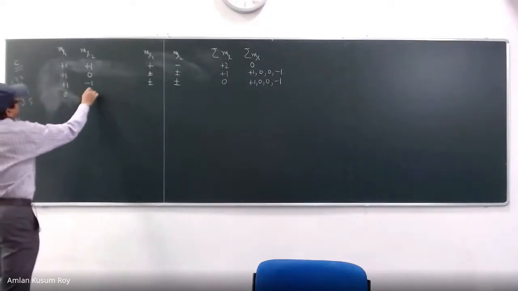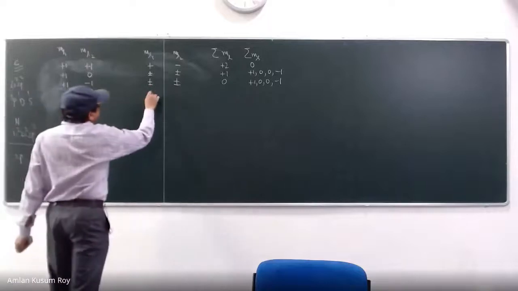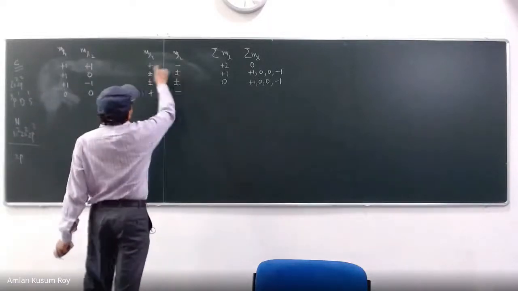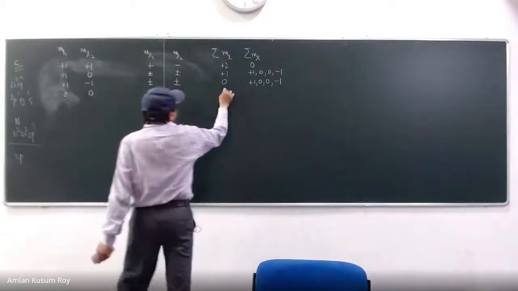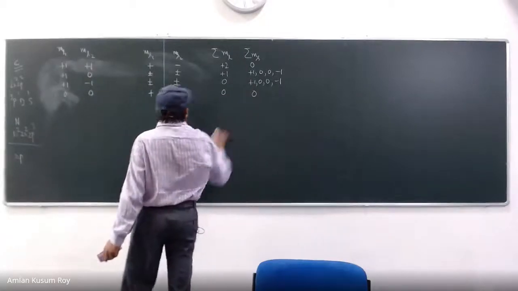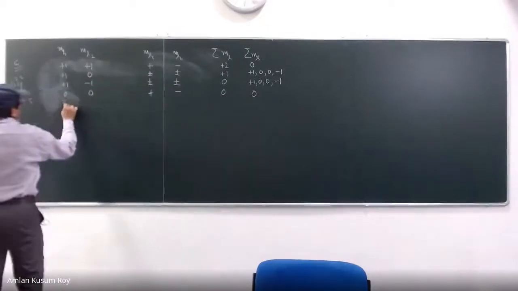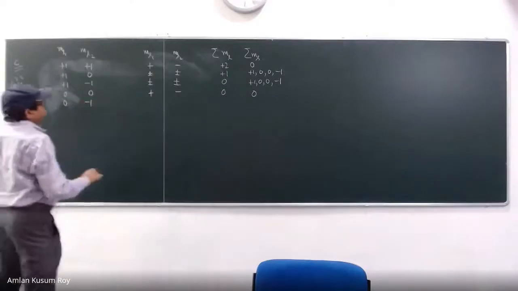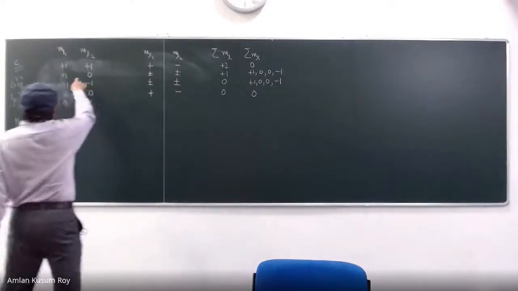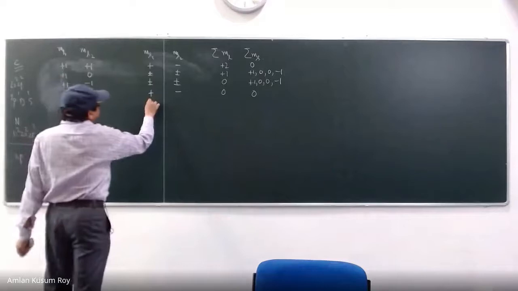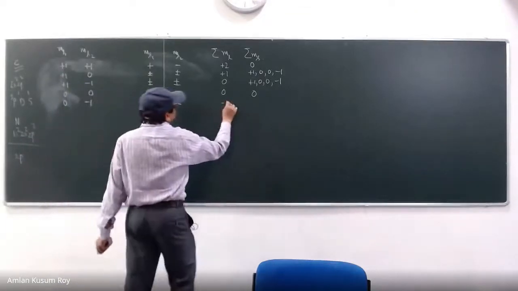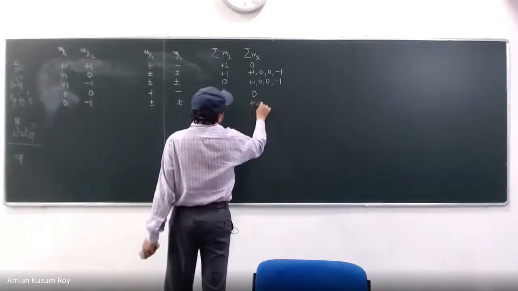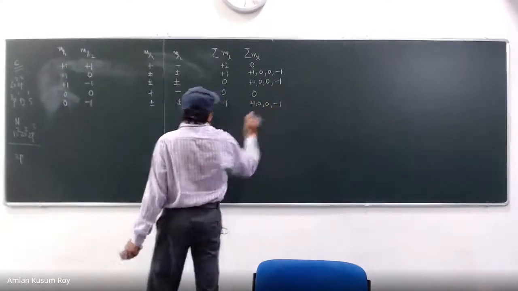So 0, 0. 0, 0 means again the same problem as here, 1, 1. So I need to make only plus minus. So this will be 0, this will be 0. And then 0, minus 1. 0, minus 1 has not happened, so you can make it plus or minus. So this is plus 1, 0, 0, minus 1.